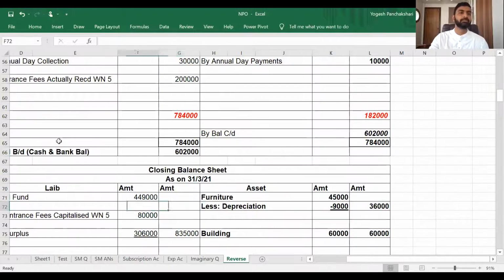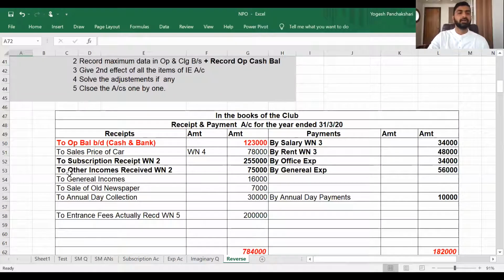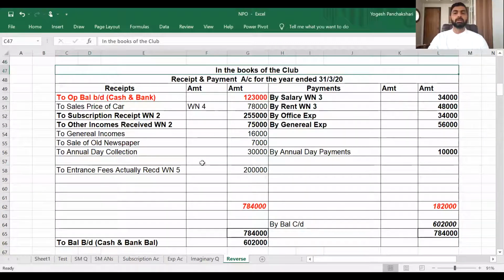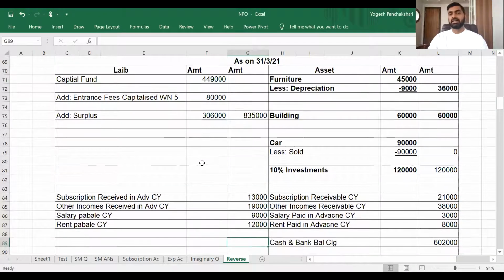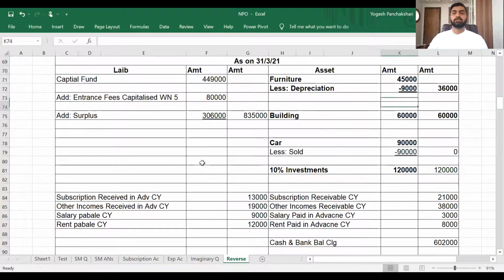So let's see the effects. I will go to the receipt side. Yes, entrance fees received 2 lakh, and capitalized 80,000 added in capital fund. Now everything is over. I will find out the cash and bank closing balance. If it is on the debit side, we'll go on the asset side. It can be on the credit side also, then in that case it will be an overdraft. Then I took the capital fund outside, recorded all the other assets and liabilities in the outer column, and I got the balance sheet perfectly balanced.